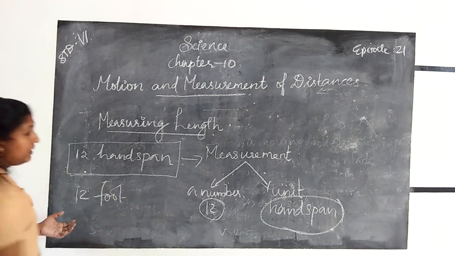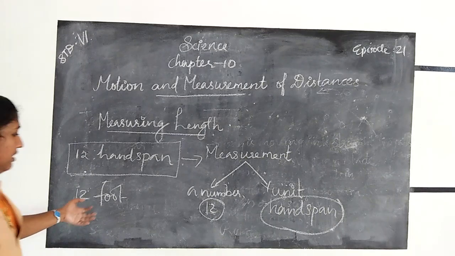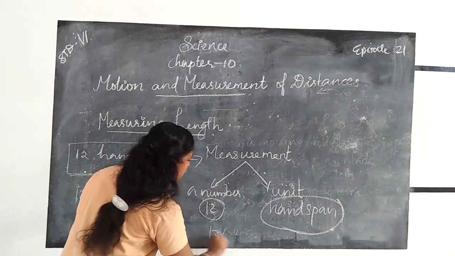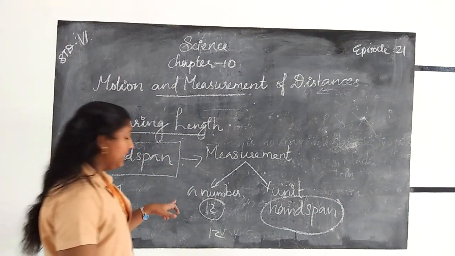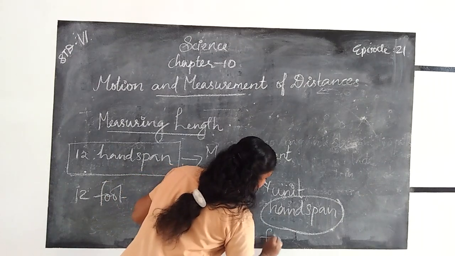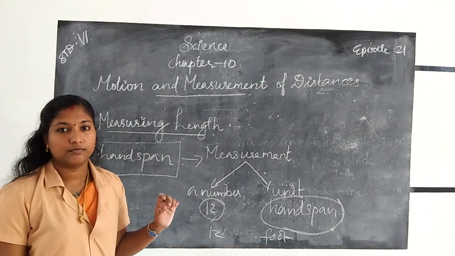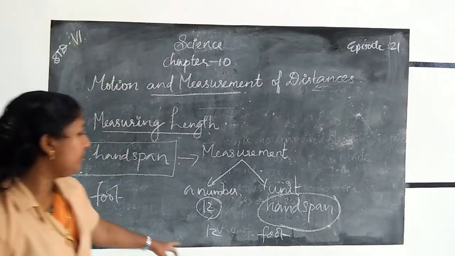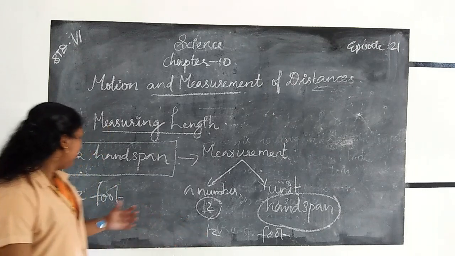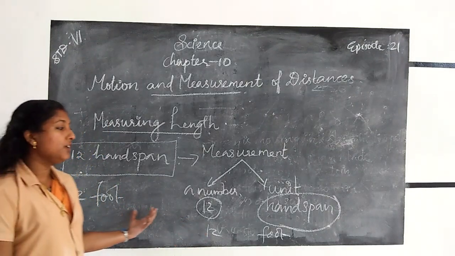Here the measurement contains two things: first the number, 12, and second the unit, that is foot. So here we get 12 feet. 12 is the number and foot is the unit.